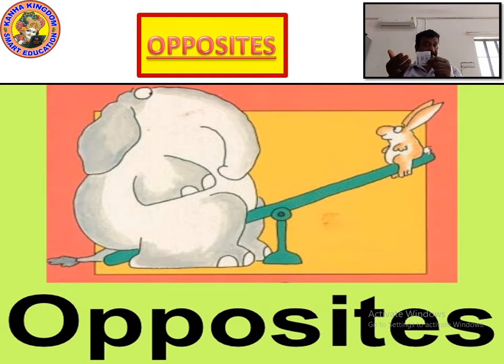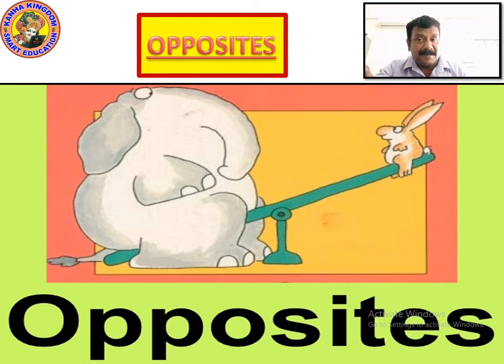Both sides are different. So this side becomes the front, which I can see, and the one which I cannot see is the back. If I have to see the back side, I have to turn it. Right? So now, front, back. White, black. Huge, small. The things which cannot be balanced and are totally different are opposites. Memorize it to understand opposites. Now, let's go ahead and look at the pictures to understand more about opposites.